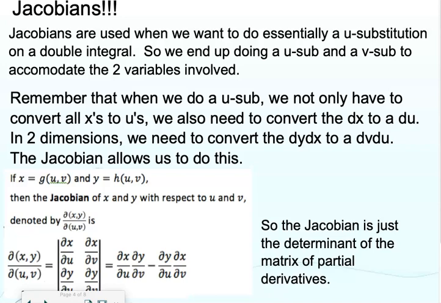So what Jacobi figured out was how to replace the differential part of the integral when you do multivariable substitution. He figured out how to convert dy dx to dv du. The Jacobian doesn't do the whole substitution for you. All it does is replace your differential part, the dy dx, with whatever your new variables are.